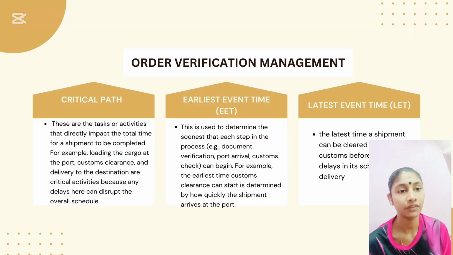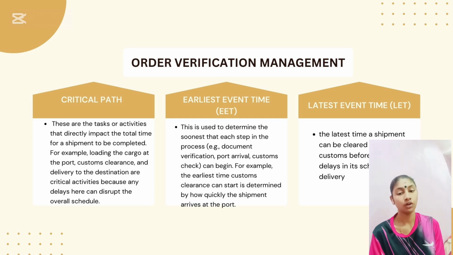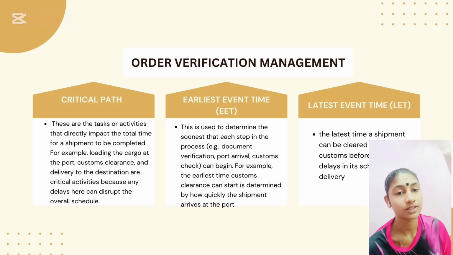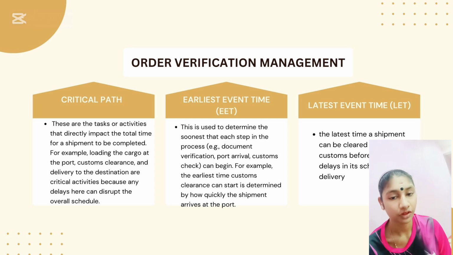Okay, and then we have a order verification management. For freight forwarding, the critical part is the task or activities that will directly impact the total time for a shipment to be complete. Example is loading the cargo at the port, custom clearance, and delivery to the destination are critical activities because any delays will disrupt the overall schedule.